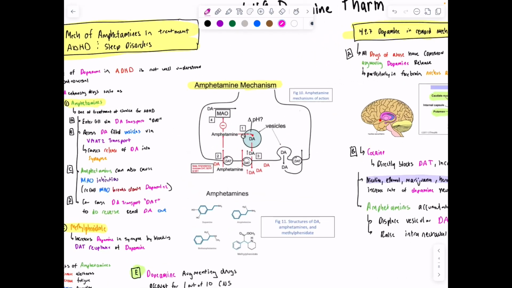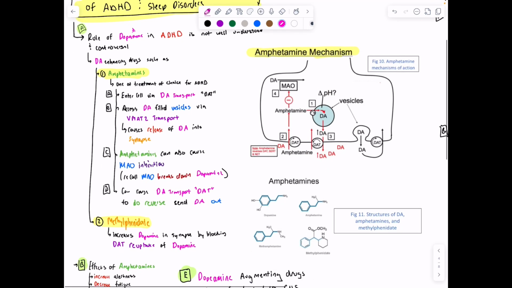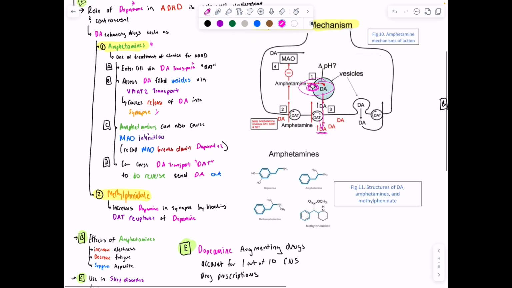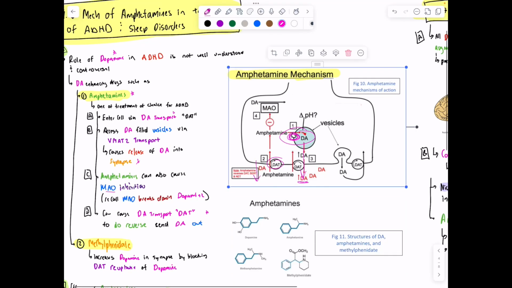And so in particular, in ADHD, we have dopamine being used. Dopamine-enhancing drugs such as amphetamines are one of the treatments of choice for ADHD. The idea is that it enters the cell via the dopamine transporter, DAT. It will access these dopamine-filled vesicles via the VMAT2 transporter, and then it will cause the release of dopamine into the synapse. Amphetamines can also inhibit breakdown of dopamine by inhibiting MAO, and can cause the dopamine transporter, instead of taking up dopamine, to reverse and send dopamine out into the synapse, which would be good for the treatment of ADHD.